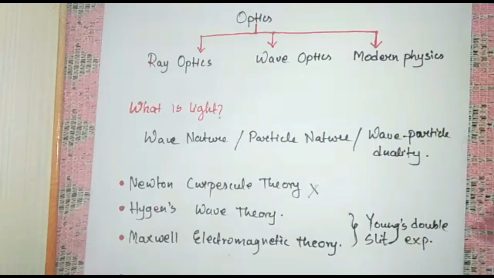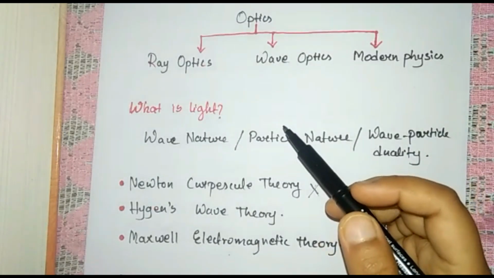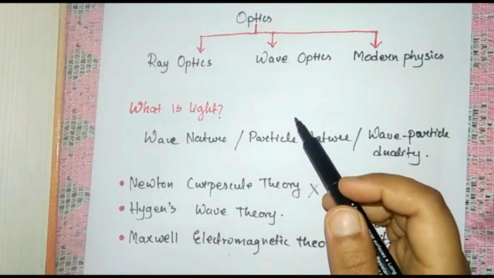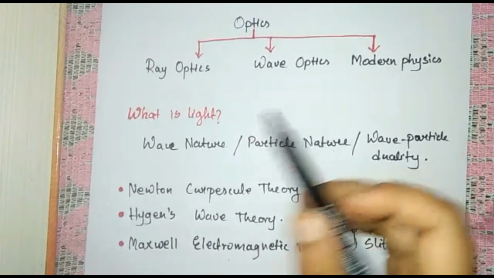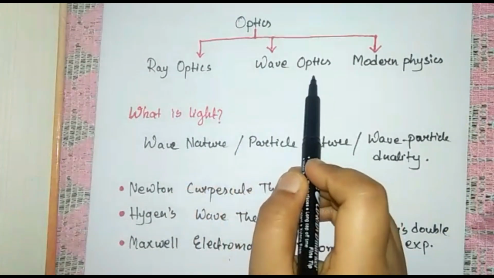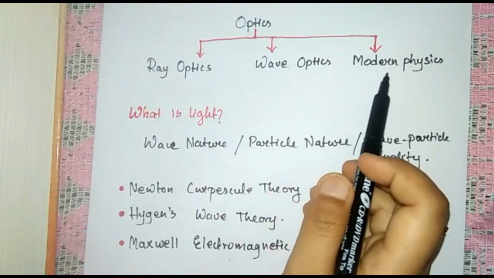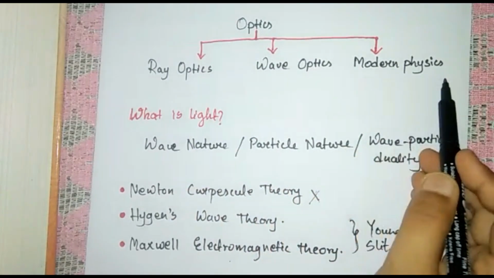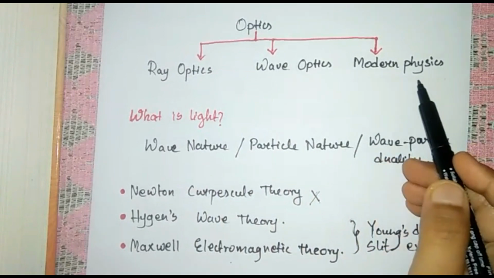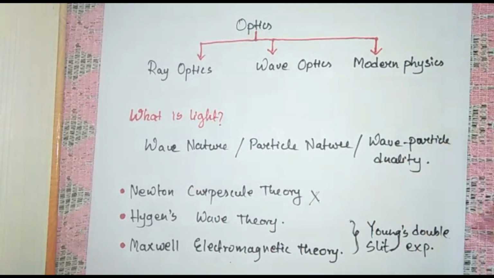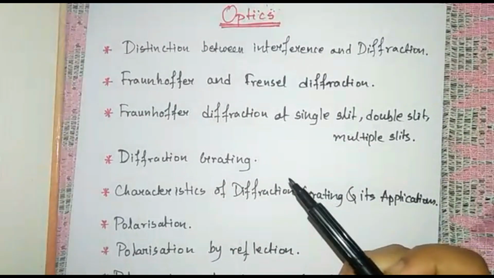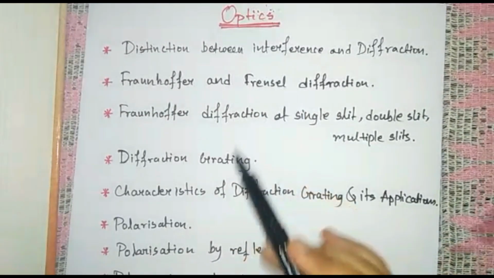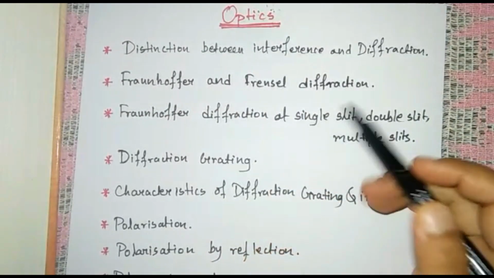So I repeat, when we think about the wave nature of light, we will study ray optics and wave optics. But as soon as we consider it as particle nature, we will study it in modern physics, that is quantum physics.